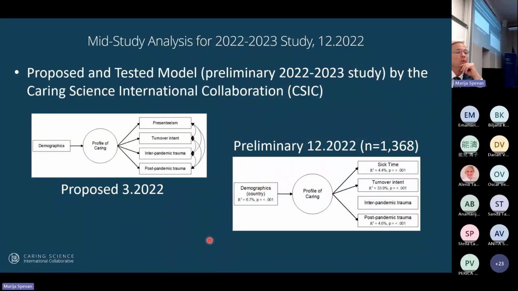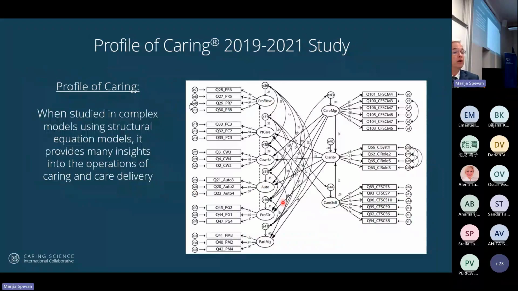Now, this was our hypothesis and initial testing in December of 2022. So once we reduced the 97 items of the Profile of Caring, we reduced it from 97 items to 35. And so for this year, we wanted to understand, now that we had a short survey that explained anywhere from 75 to 80% of well-being in every country. Oh, and I should say, what was important was that this model here had good model fit in every single country.